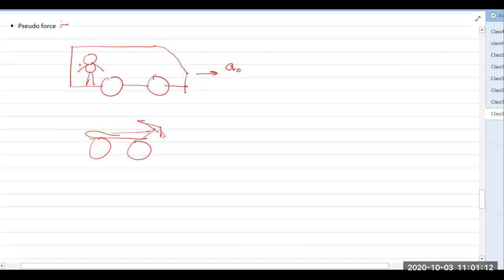So the pseudo force which we are going to learn is this virtual force which appears in an accelerated system. So pseudo force is what? It is a virtual force. Actually, this is not a real force, because this force is not actually coming from somewhere. It appears in a non-inertial frame. Non-inertial frame means accelerated frame. If we are in an accelerated frame, the bus is accelerating.